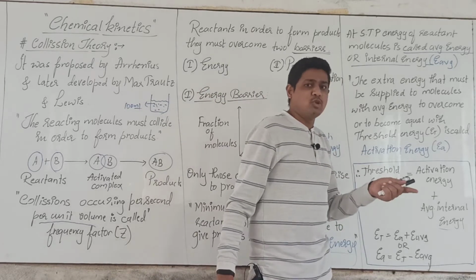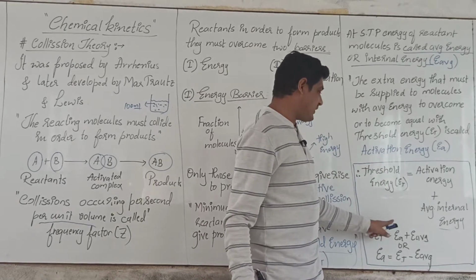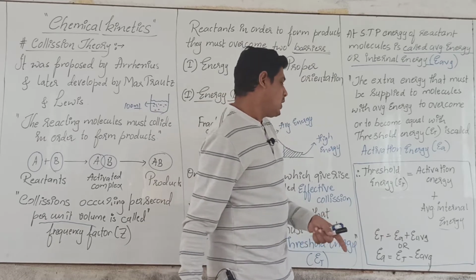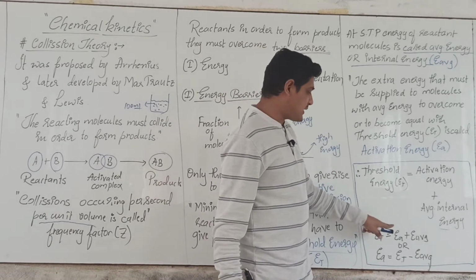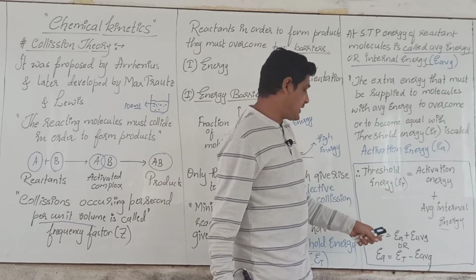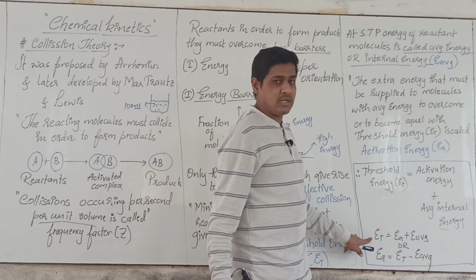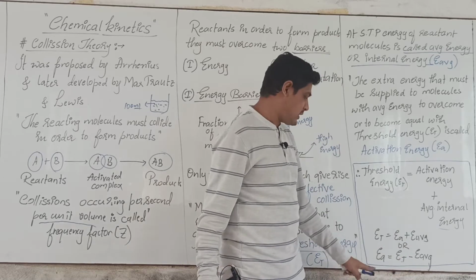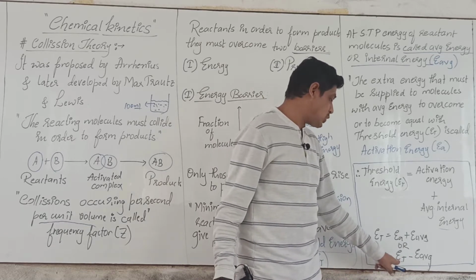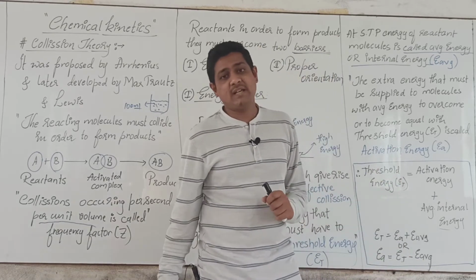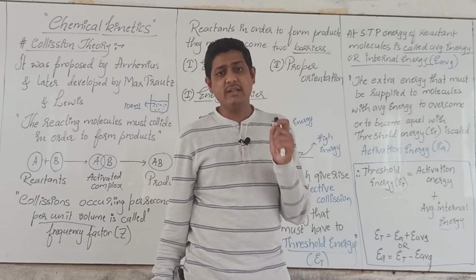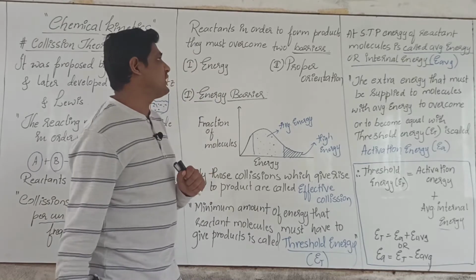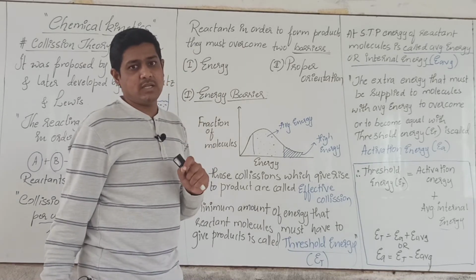In some numericals they will give you activation energy and average energy, and they might ask you the threshold energy. Most of the time they will ask you the activation energy, and they will give you the threshold energy and average energy. Then how do we calculate the activation energy? Activation energy is equal to threshold energy minus average energy. In this way you can calculate the activation energy. So this is regarding the first obstacle, that is energy.